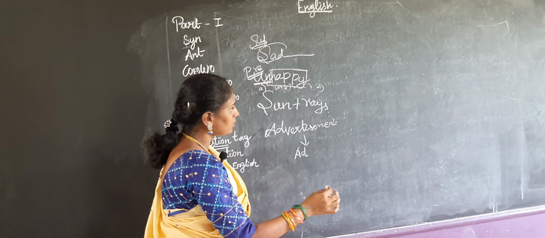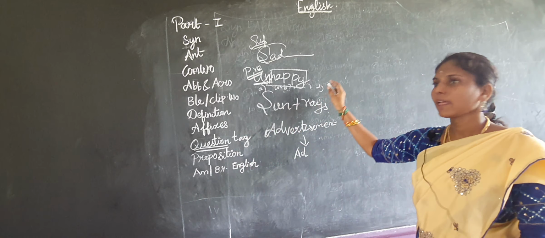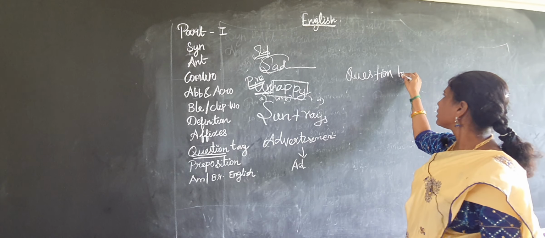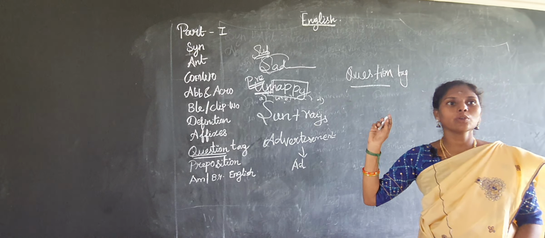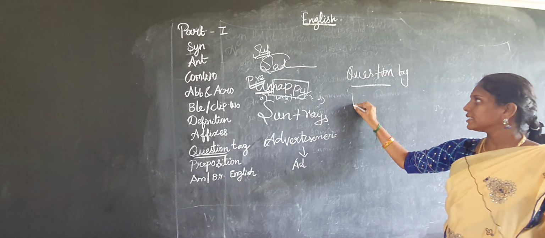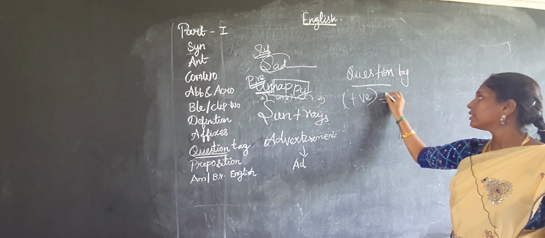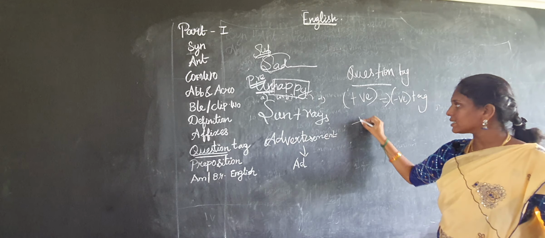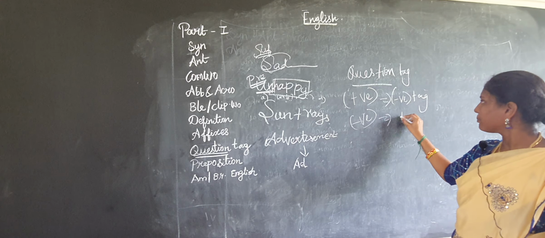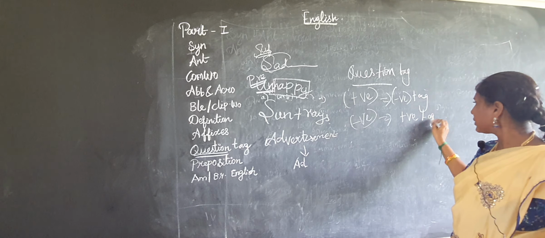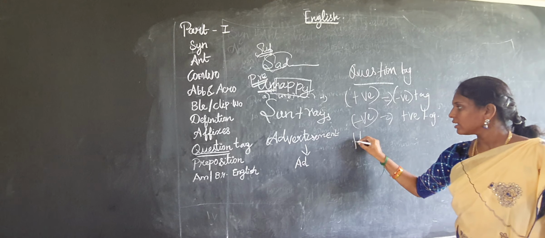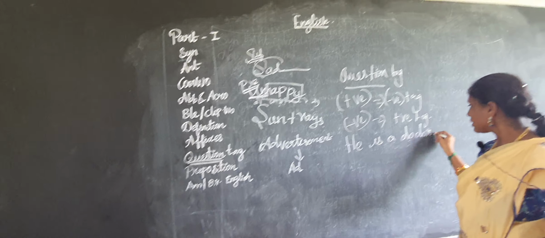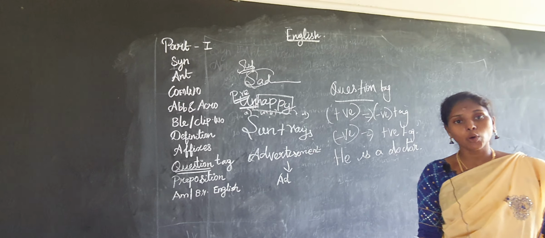So we can see here, question tag. You have to see in the question tag, whether the sentence is positive, the tag will be negative. Whether the sentence is negative, the tag will be positive. For example, I am saying here, he is a doctor.